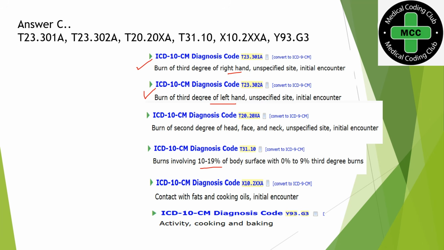Then we also have to code the external cause code. Here the external cause code is contact with fats and cooking oils, initial encounter. And lastly we can also code an activity code since we know the activity. The patient was cooking, so we are adding the Y93.G3 code. So this much we have to code for a single condition. And again, make sure that once we start coding an initial encounter, we should also give an external cause code with initial encounter. This is an important thing, and remember the coding guidelines we discussed, they are important.